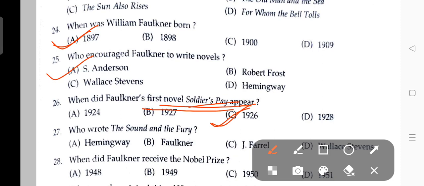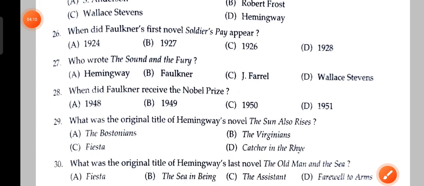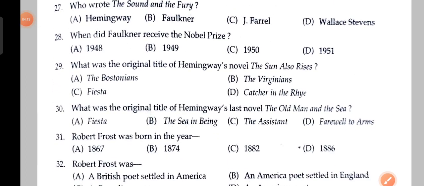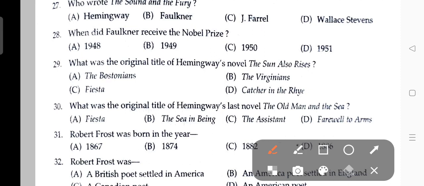Who wrote The Sound and the Fury? That is William Faulkner. The next question: when did Faulkner receive the Nobel Prize? And here the answer is, he received the Nobel Prize in 1949. The answer is B, 1949.